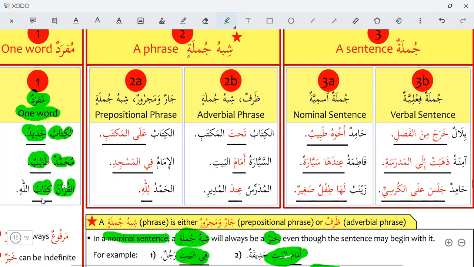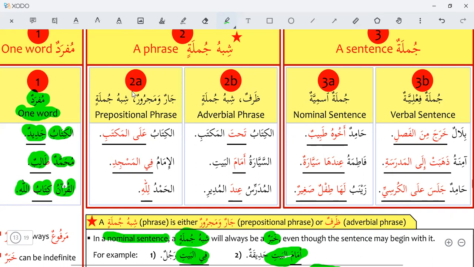Kitabullahi. So kitab is mudaf and Allah is mudaf ilayh here. But the khabar, the predicate, is only book. Kitab. Al-Qur'anu kitab. Kitab is a single word, one word, but it is khabar, predicate. And Allah is mudaf ilayh here.